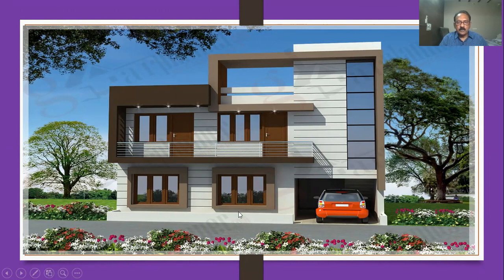In the front, you are able to see 4 windows. In this elevation, what you are observing here, 4 windows. That is in numbers. And how many doors? 2 doors are there. And linear means this railing, fencing. Area of plastering or painting, this portion is measured in square meters, right?